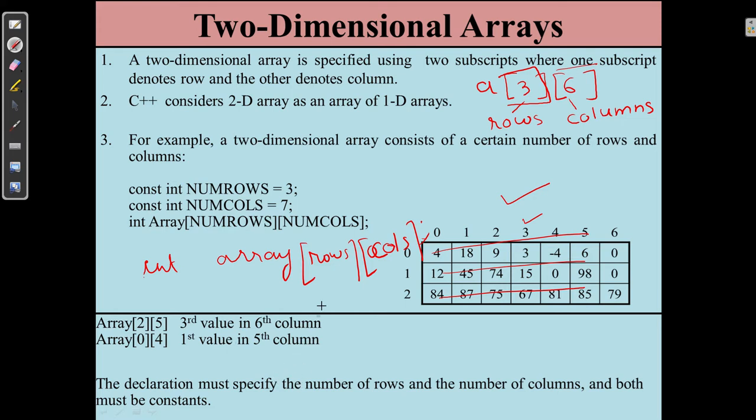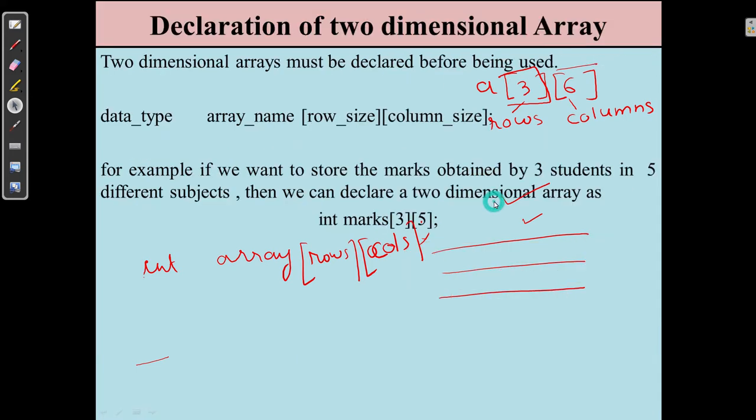The declaration must specify the number of rows and the number of columns, and both must be constants, like a 1D array. It cannot be a variable. So these are called two-dimensional arrays. Now let's check some more details. For declaring a two-dimensional array, first you write the data type, then the array name, then the row size and column size.